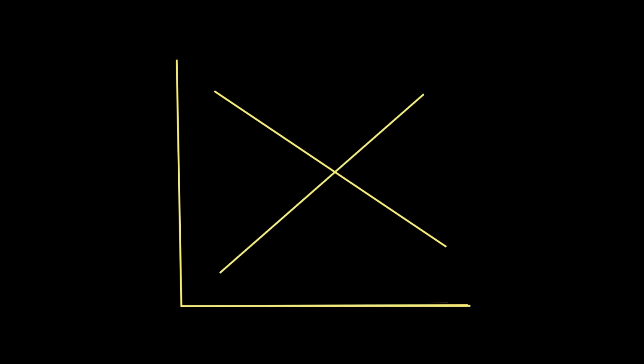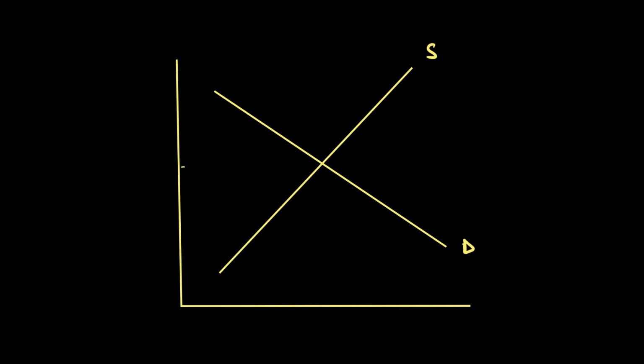When we put an indirect tax on a good, the supply curve will shift to the left. So let's first draw a demand and supply curve for a good. And let's say currently without indirect taxes, the price is P naught. Let's say the price P naught is $10 and the quantity bought is 100.